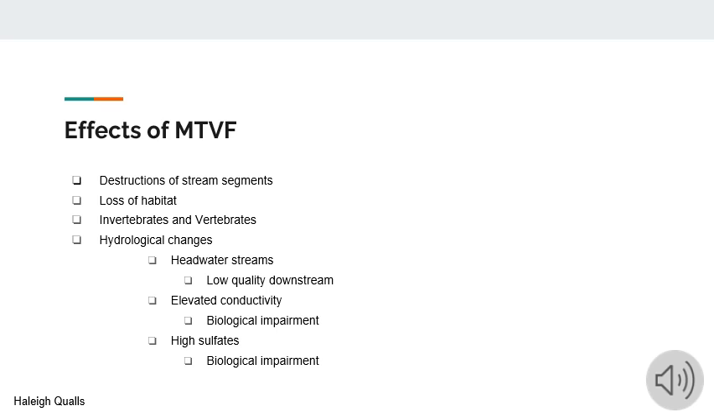Mine sites and valley fill operations have increased both conductivity and sulfates. These elevated concentrations lead to biological impairment. The ionic stress associated with high conductivity can be directly toxic to aquatic organisms by disrupting osmoregulation.